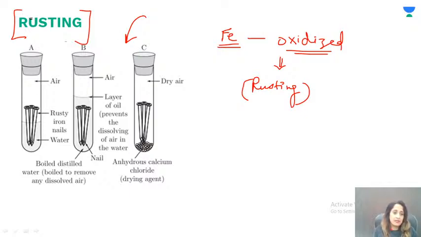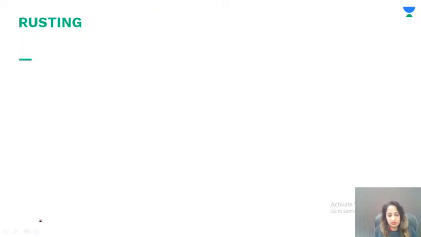So in that case, you will have to show it with an example where you will take 3 tubes, A, B, and C. In one tube, what will you do? You will just put water, iron nails, and air will be there anyways, right? So which means we have iron, we have water, and we have oxygen.